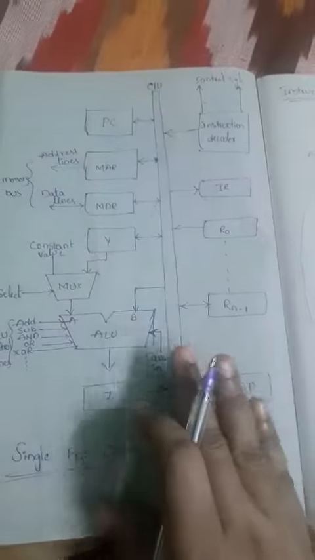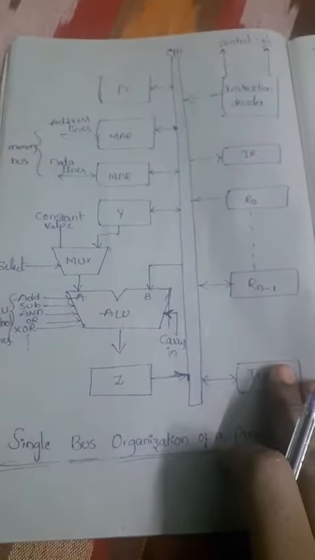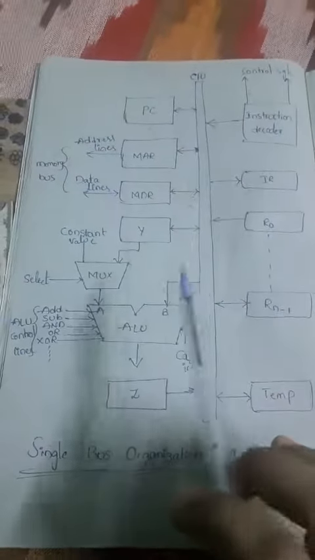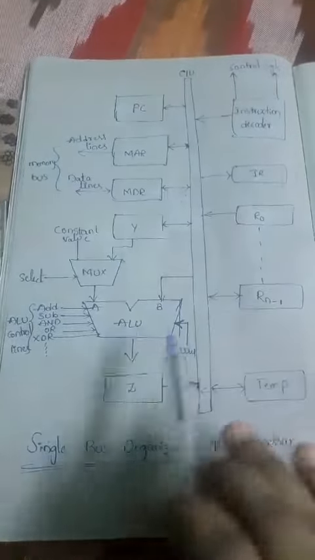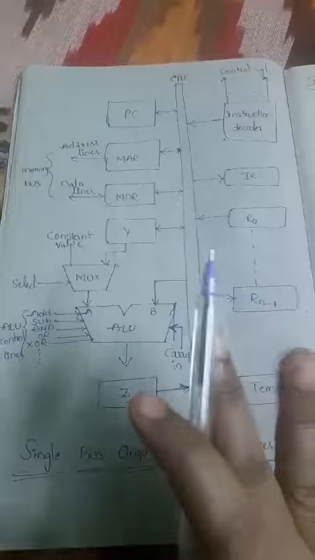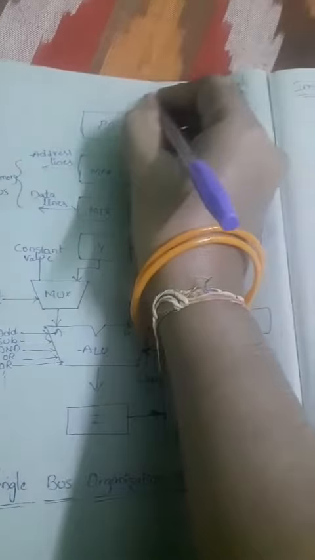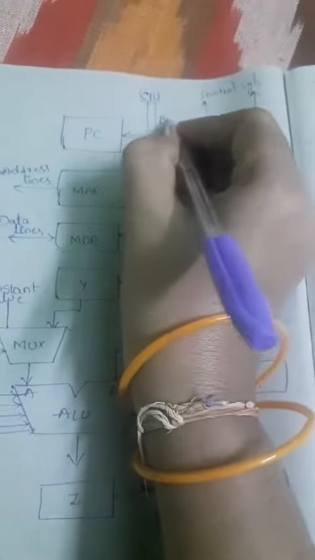This diagram shows the internal structure of the processor. Why is it called a single bus organization of a processor? Because only one internal bus is connected to the different subunits of the processor. Just observe here, this is the bus we are connecting. Wherever we are connecting in the CPU here, this is nothing but the internal bus of the processor.